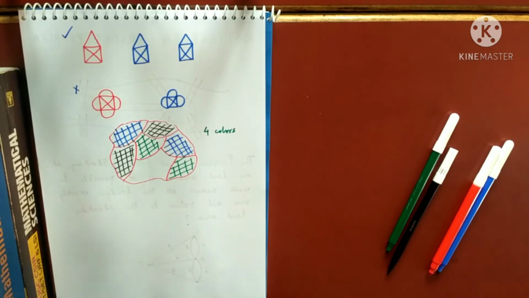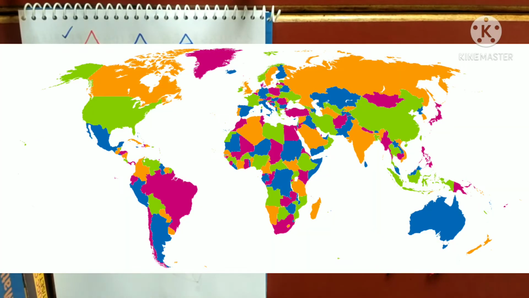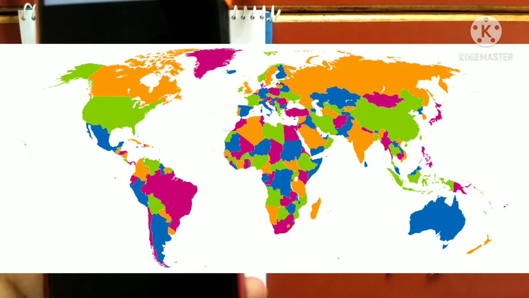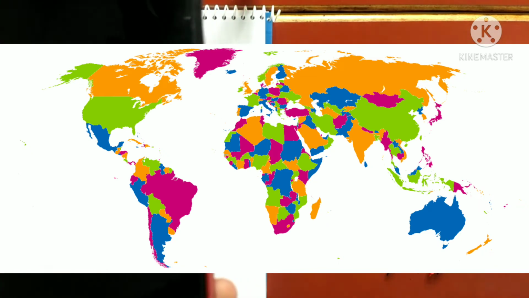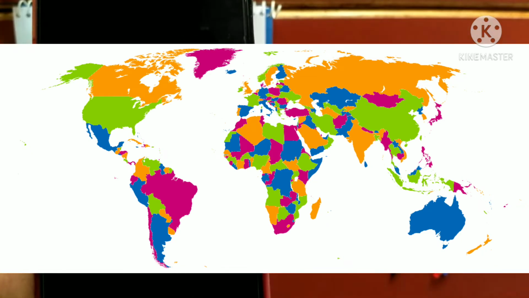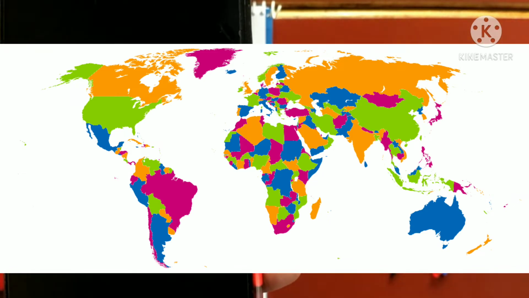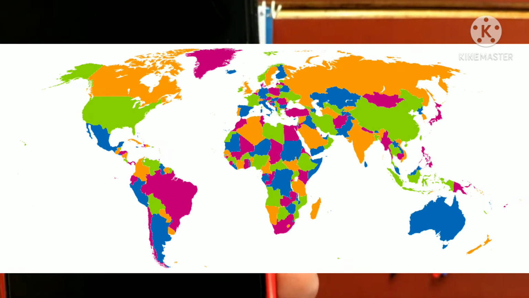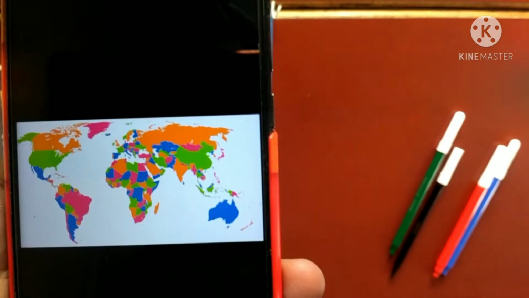Very interesting, right? Just a minute, I'll show you something. Just see this map. You can also search in Google as I have searched. Just look at this map. This is composed of only four colors under the condition I stated. So the whole map of the world can be colored using only four colors such that the adjacent ones are not colored with the same color. Right?